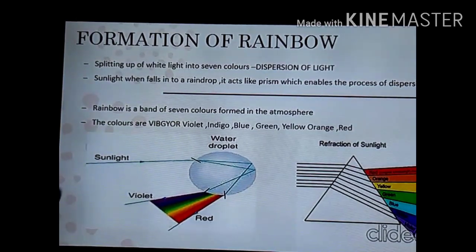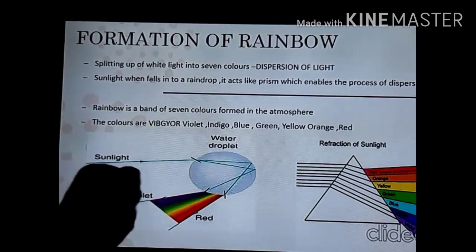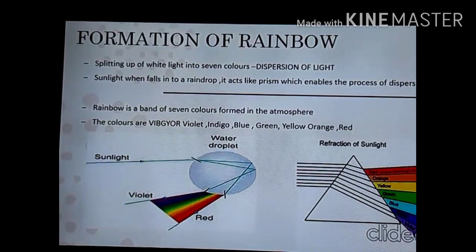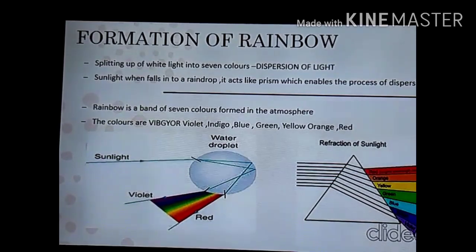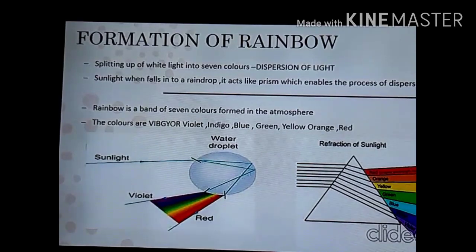Okay, now the next concept is formation of rainbow. You can match this explanation from the book also. Here you have to understand this one, because a wider explanation is given here. Formation of rainbow means how the rainbow is formed. Just now I explained, when white light falls on the prism, the light splits into 7 colors.